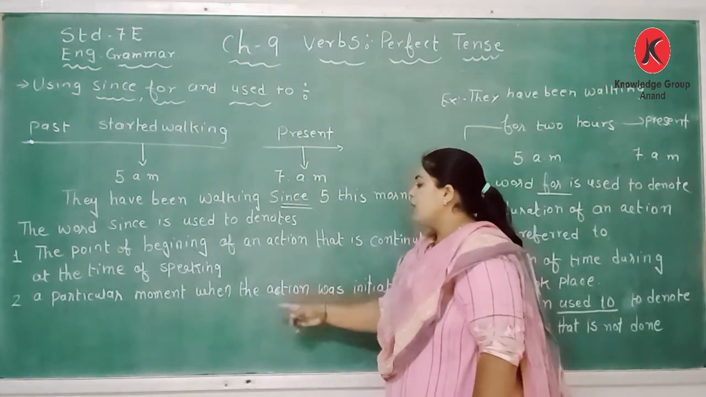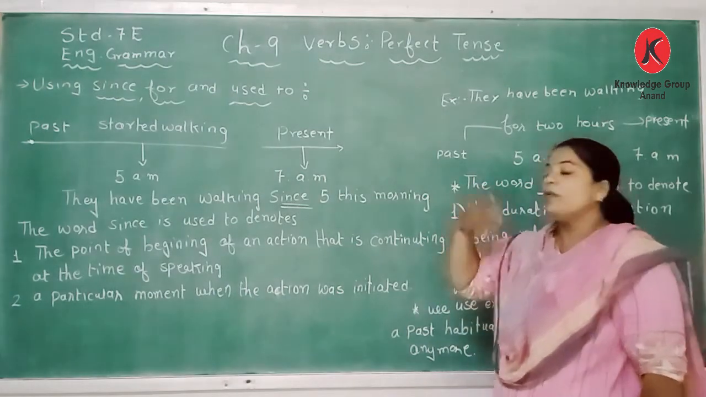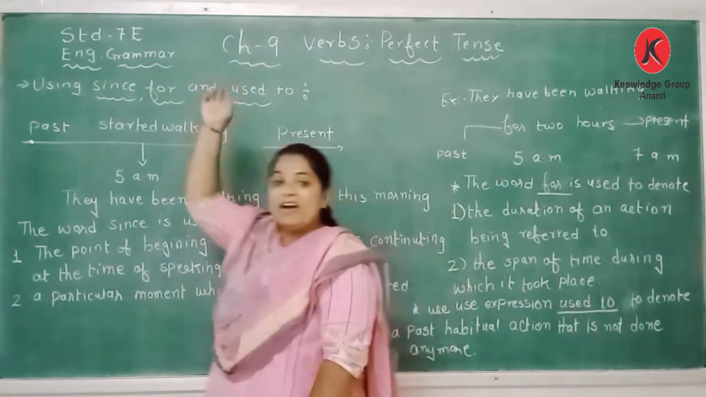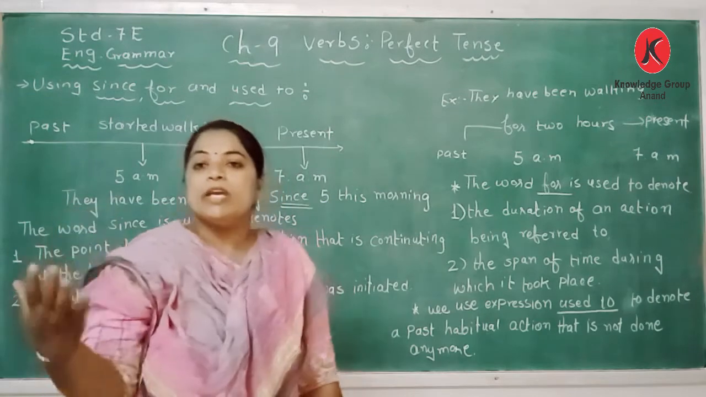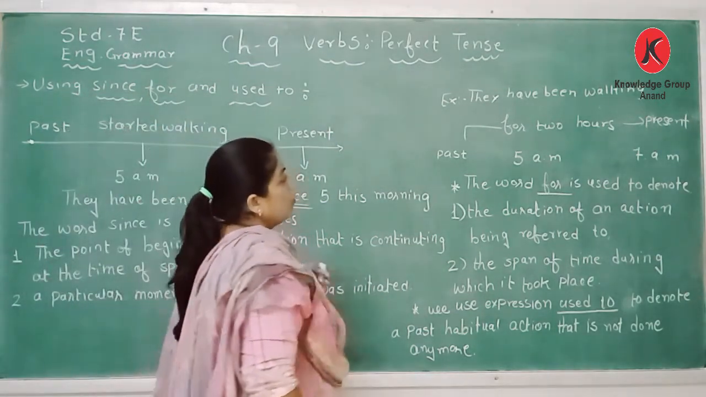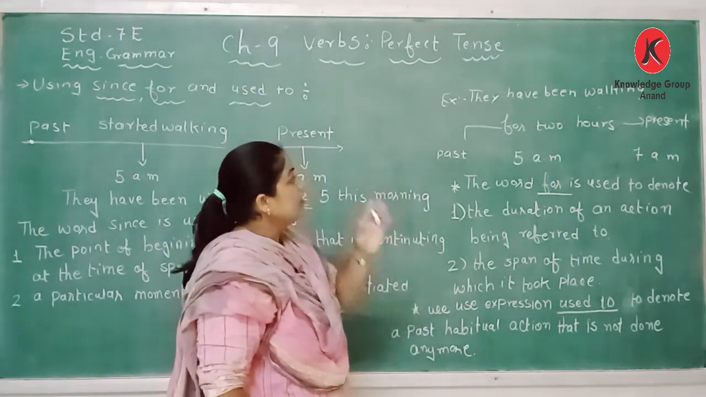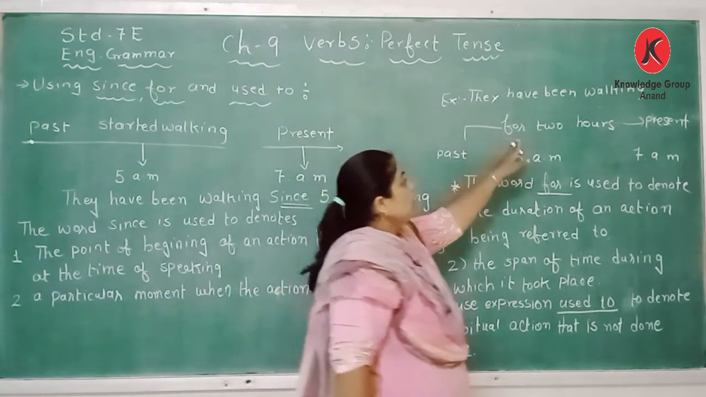Second point, a particular moment when the action was initiated. With the particular moment at 5 a.m., the action began and was initiated. The next, they have been walking. Another point here we are taking. They have been walking for 2 hours.